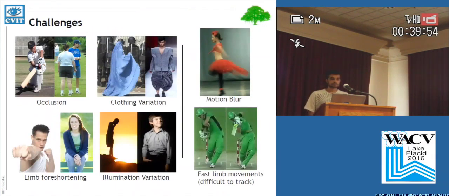So the challenges that we generally face with this problem are self and external occlusion, clothing variation, which can alter the human silhouette, limb foreshortening, and illumination variation. Whereas with video data, we have motion blur and fast limb movements, which can be very difficult to track.